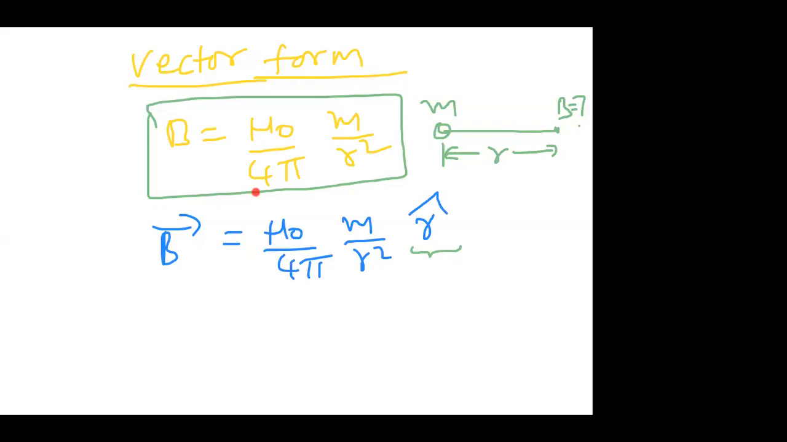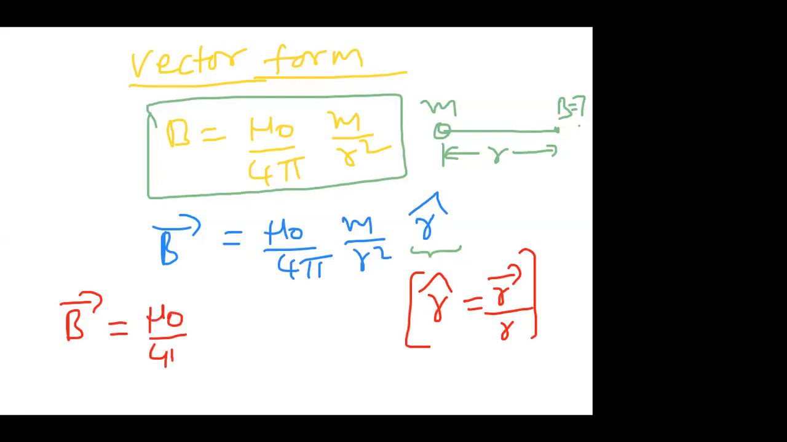Now this is the information. B bar is equal to mu naught by 4 pi m by r square into r cap. Here, what is r cap? The question arises, what is r cap? A unit vector is nothing but the vector divided by its magnitude. So r cap is equal to r bar by r. So I can write B bar is equal to mu naught by 4 pi m by, in place of r cap I am putting r bar by r. So what will we get? r cube. r bar by r cube.